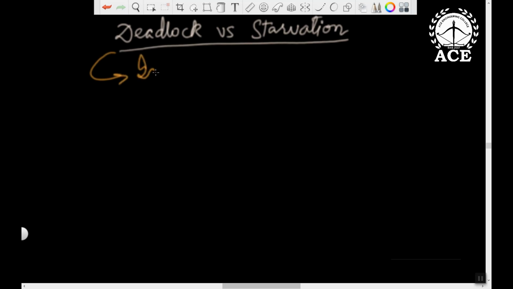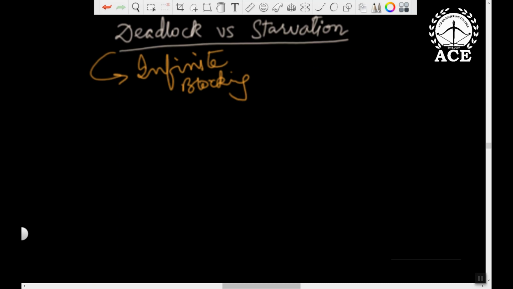Deadlock is nothing but infinite blocking. The simple definition between deadlock and starvation is that deadlock is infinite blocking. Blocking forever is deadlock. And blocking for an indefinite time, that is called starvation. Okay, that is called starvation.